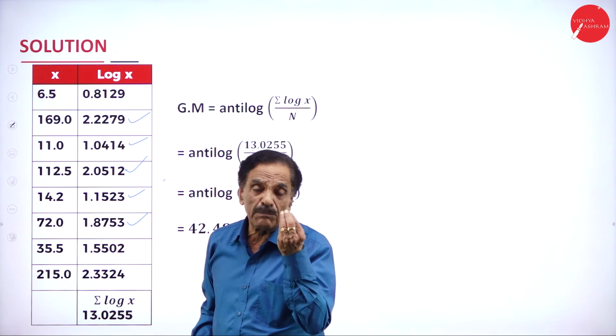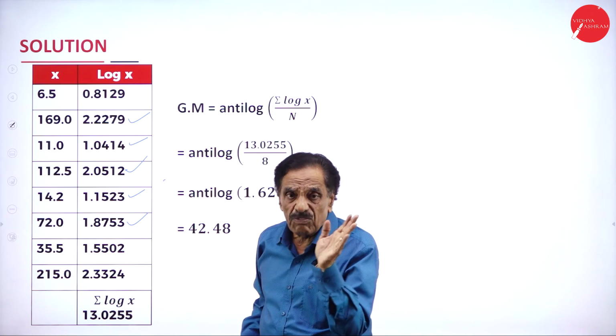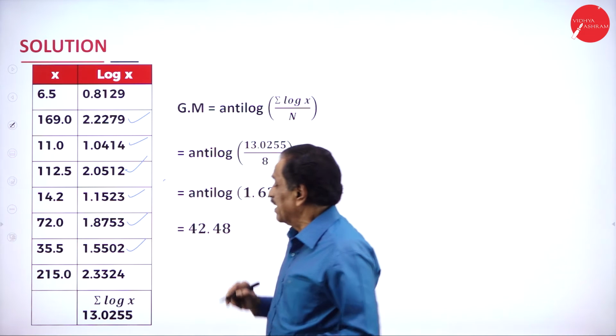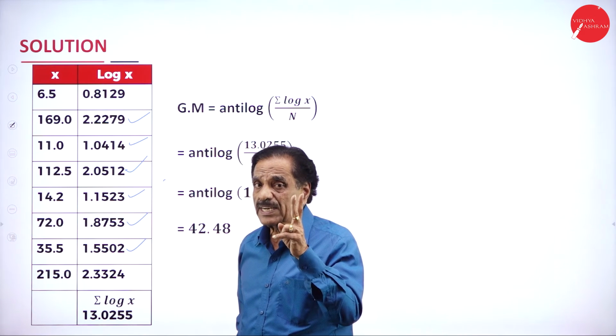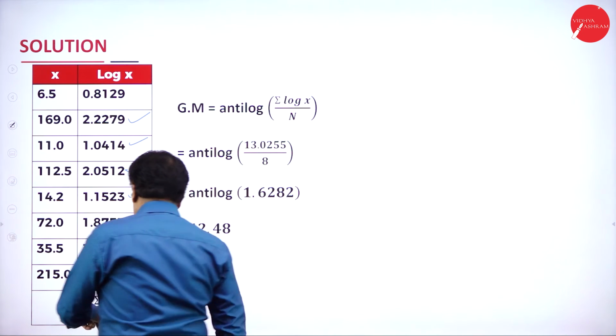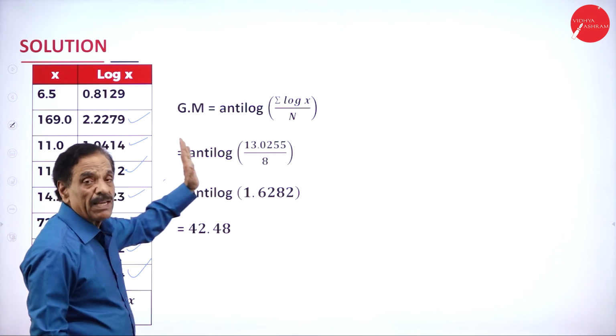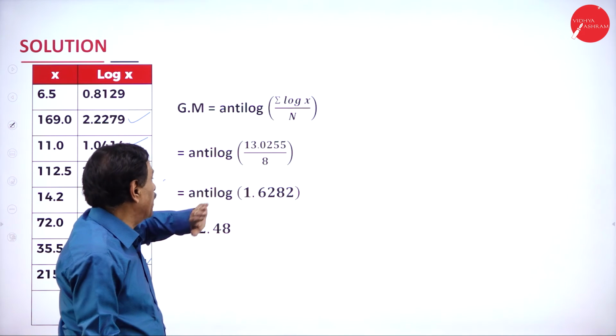35.5, whose whole number is 35, has characteristic 1. Under 35, you have to see the 5. Then 215 has 3 digits, so characteristic 2. Under 21, 5, you add the mean difference. Adding all of these, the total comes to 13.0255.